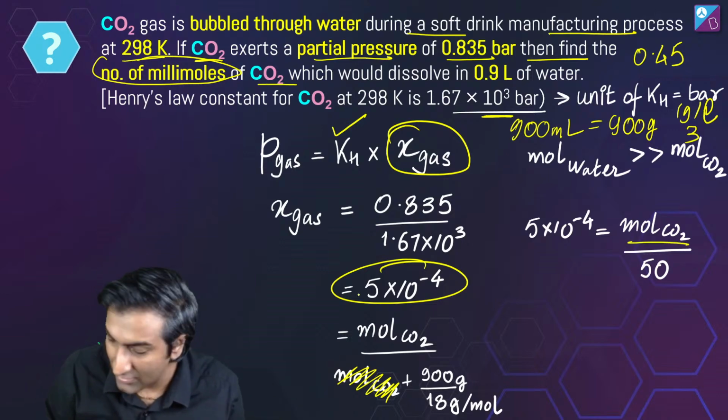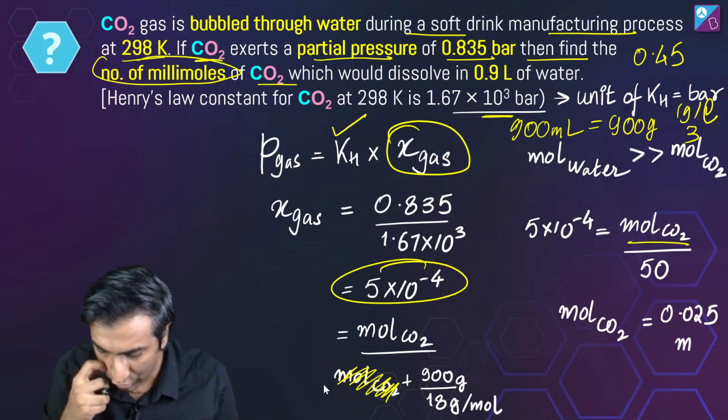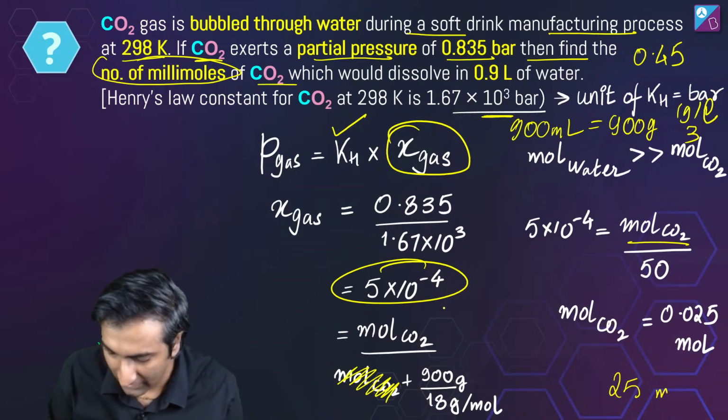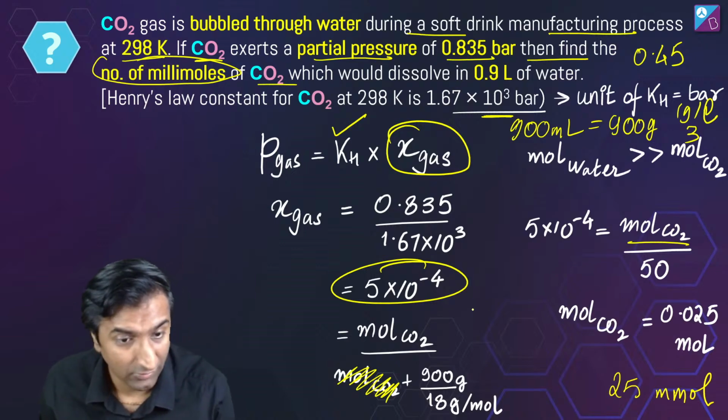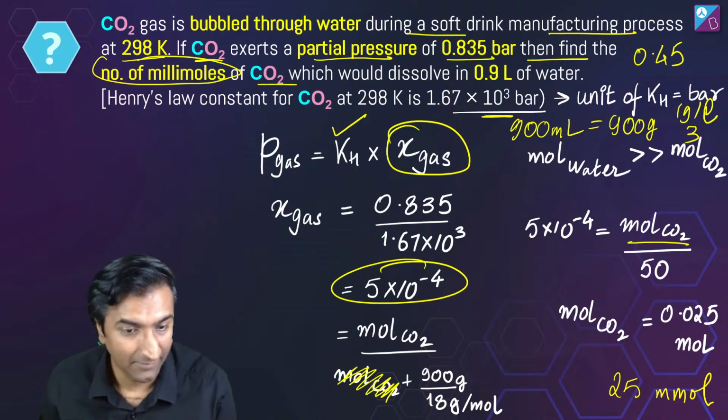And just do this, cross multiply, you get what your friends just said, 0.025 moles, which means 25 millimole. Excellent work on figuring it out. Yuvraj, Virat, Aditya, Vikram, correct, brilliant.